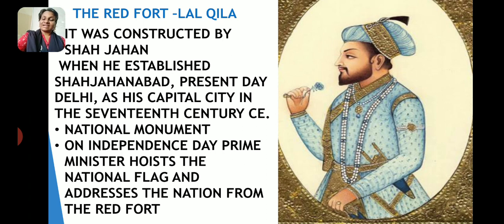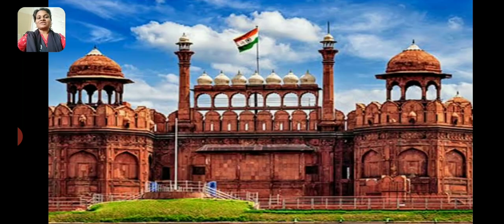Okay, so when did Shah Jahan construct this Red Fort? He constructed this in the 17th century, and he constructed it because he was establishing his own capital city, and he named it as Shah Jahanabad, which is now known as Delhi. Okay, now the Red Fort is a national monument, and if you look at it, you will remember that the Prime Minister of our country addresses the country from here every 15th August, correct? It is our Independence Day.